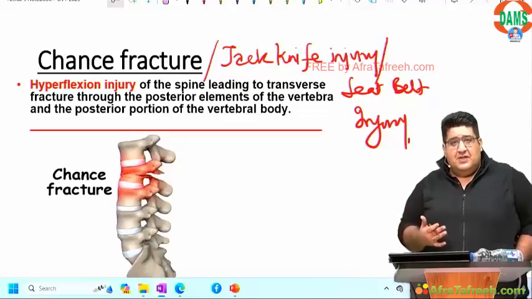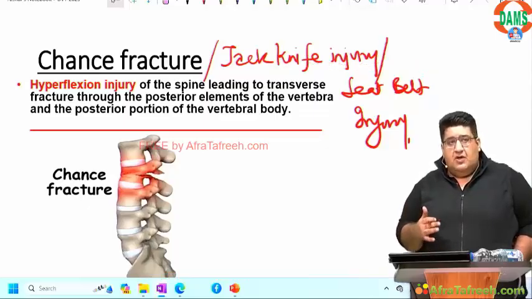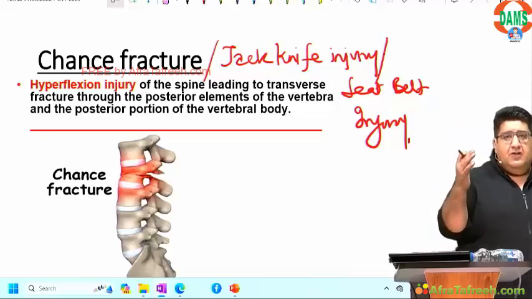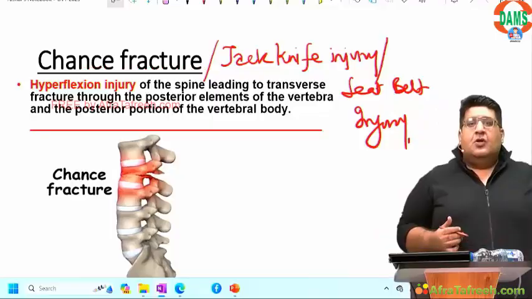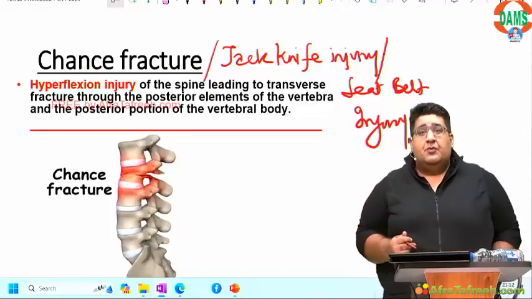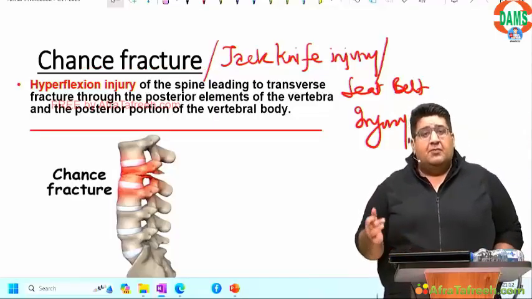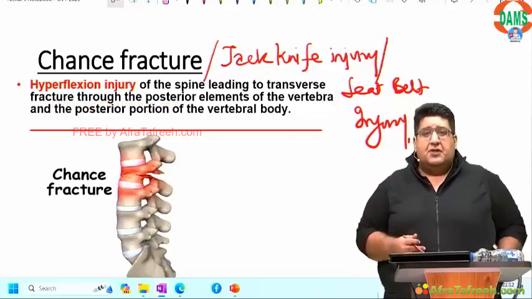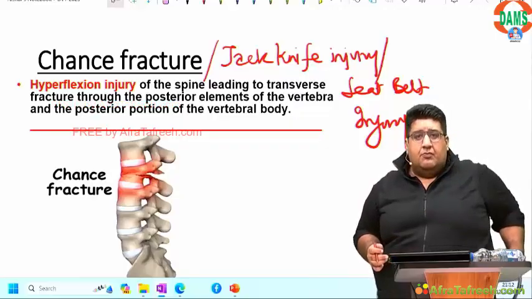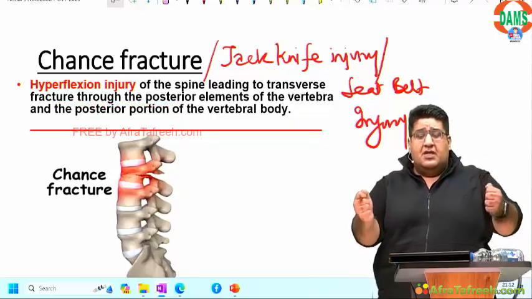So chance fracture gives you no chance because it is usually associated with a massive intrathoracic or intra-abdominal injury. Why do we call it a jackknife injury? Because there is something called jackfruit, which is cut by a jackknife in one shot. It is also called a seatbelt injury because it happens when you wear a seatbelt. But not today. It used to happen in early days when there were Maruti 800s, when there was a seatbelt to buckle in, but there were no steering wheel airbags.